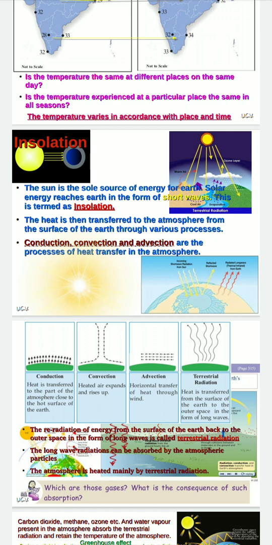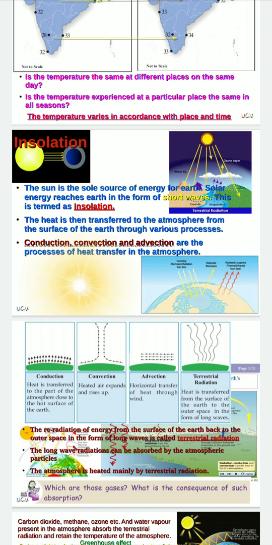They can absorb heat energy. That is why the temperature in the atmosphere increases a lot, because of the increase in the amount of these greenhouse gases.